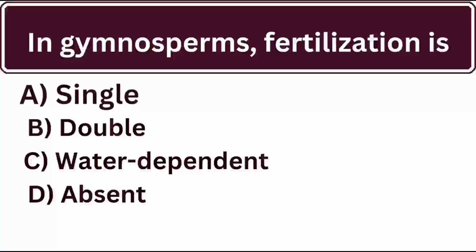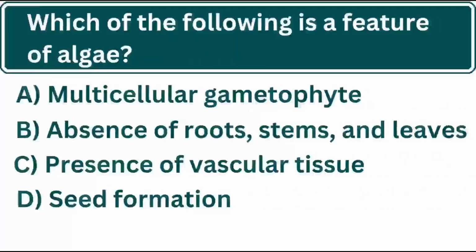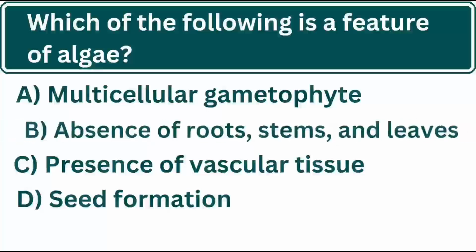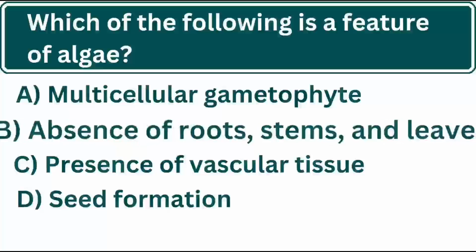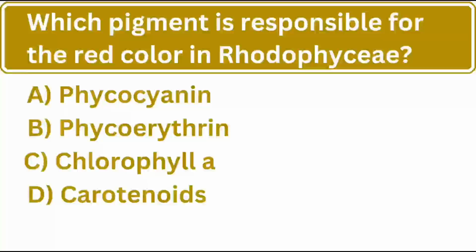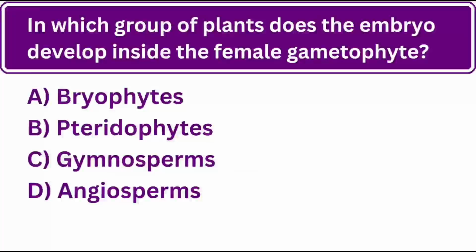In gymnosperms, fertilization is. Yes, the correct answer is A. Single. Which of the following is a feature of algae? Yes, the correct answer is B. Absence of roots, stems, and leaves. Which pigment is responsible for the red color in Rhodophyceae? Yes, the correct answer is B. Phycoerythrin. In which group of plants does the embryo develop inside the female gametophyte? Yes, the correct answer is A. Bryophytes.